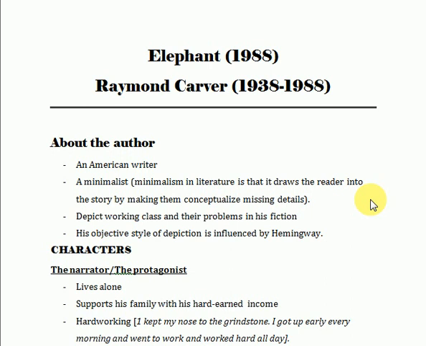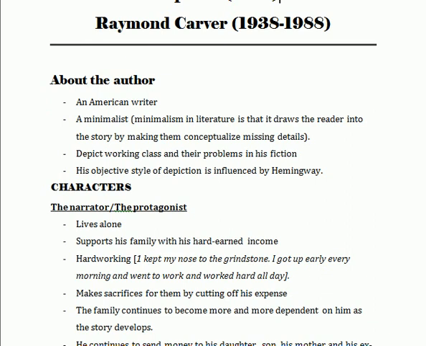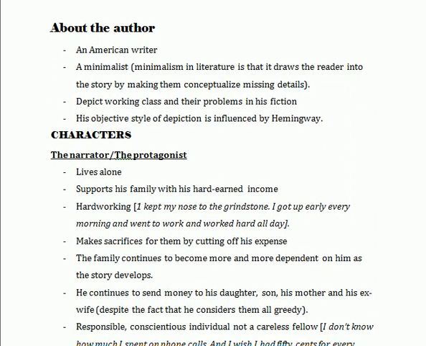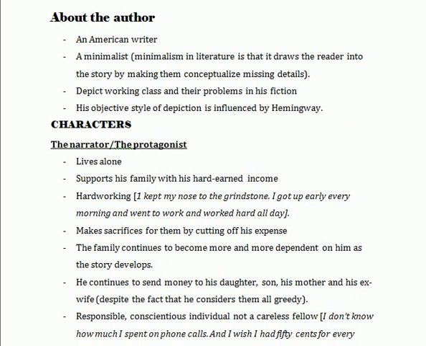This trait is very much like Hemingway's. Therefore, it is said that his style of depiction is influenced by Hemingway. As in Hemingway too, we see that he does not state all the details directly, rather most of the details are implied and they are left for the reader to understand. Therefore, Hemingway's works are analyzed by using the iceberg theory. If you want to see more, you may explore the iceberg theory and you would get more details about minimalism and about Hemingway and his art of depiction.